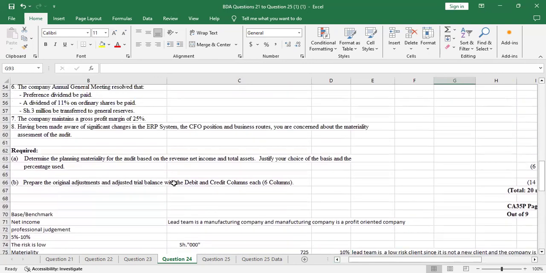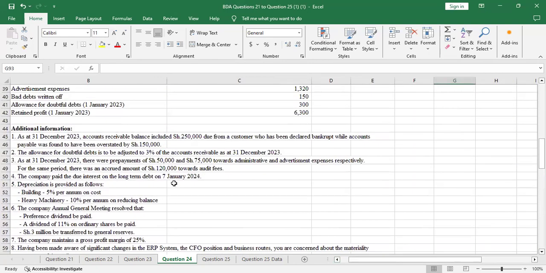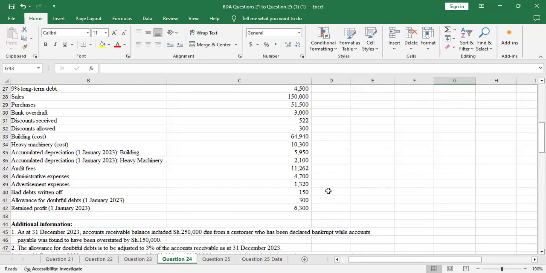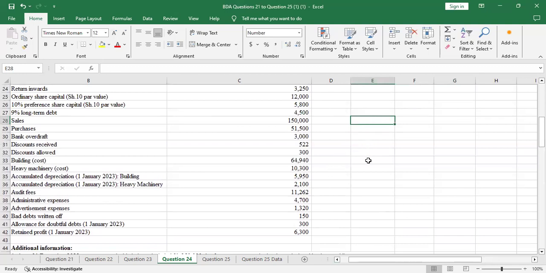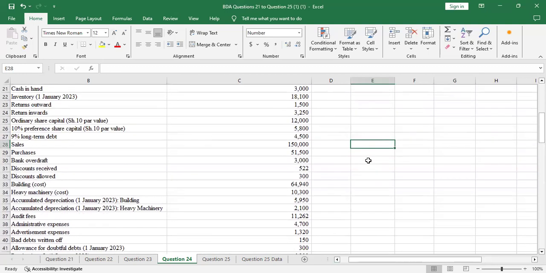So we go to additional information number two. They're saying the allowance for doubtful debts is to be adjusted to 3% of the accounts receivable as of 31st December 2023. So this is what you do. We'll calculate the allowance for doubtful debts. It was adjusted to 3%.